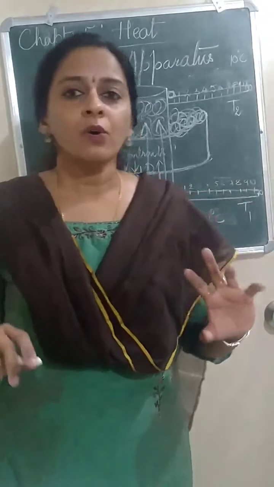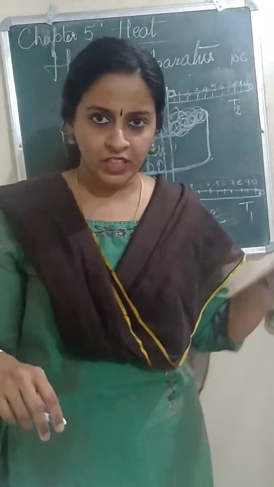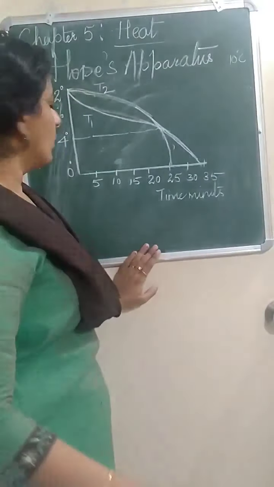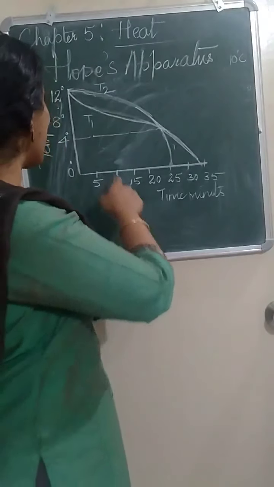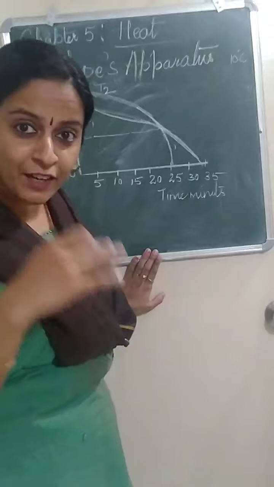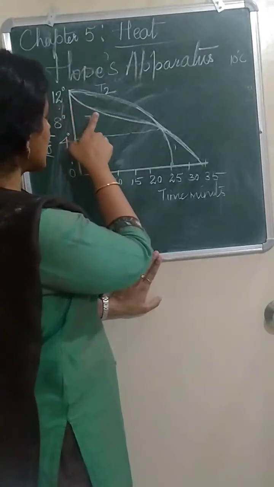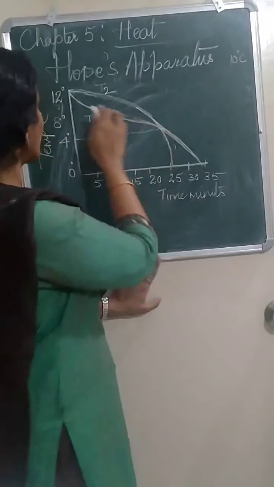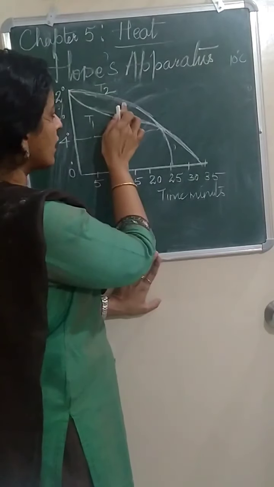Now, this anomalous behavior of water, the temperature range can be shown in the graph. From this graph, you can see that initially, which thermometer's temperature started reducing? T1. Later on, T2's temperature started reducing.